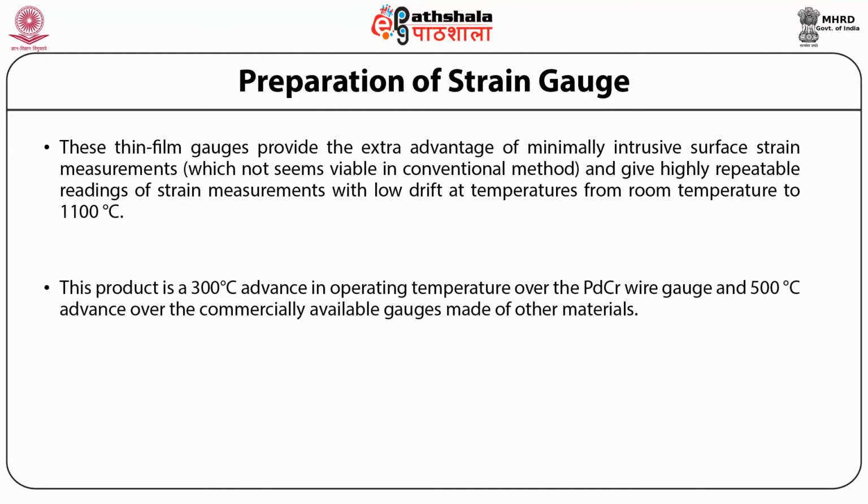This product is a 300 degrees Celsius advance in operating temperature over the palladium chromium wire gauge and 500 degrees Celsius advance over the commercially available gauges made of other materials.